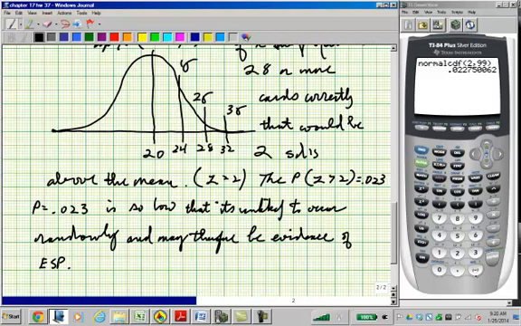Unlikely to occur randomly, assuming the subject does not have ESP. And so these results, the probability of 0.023, may therefore be evidence of ESP.